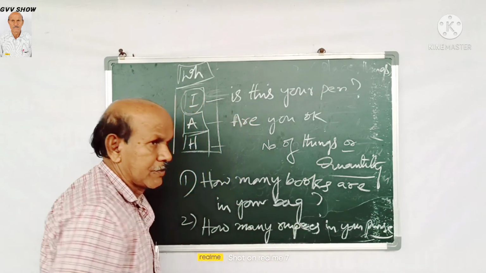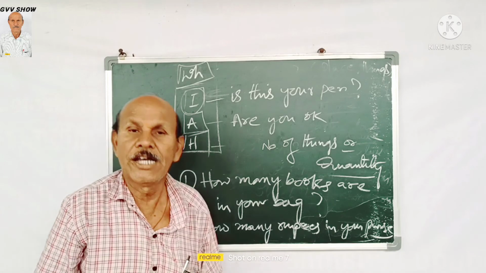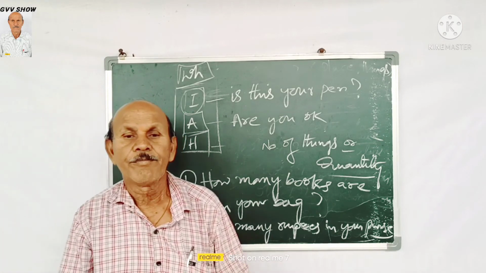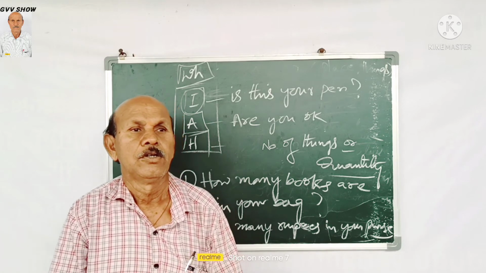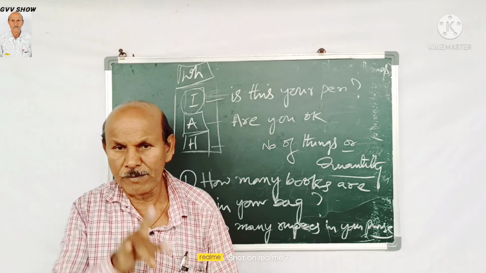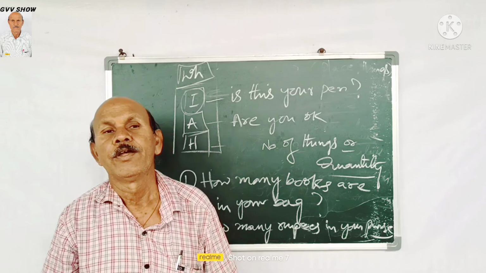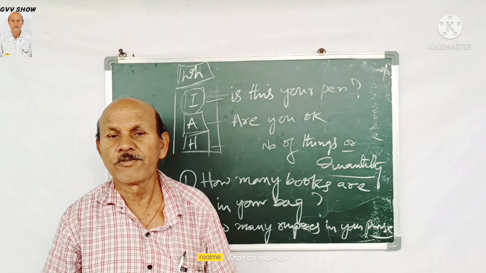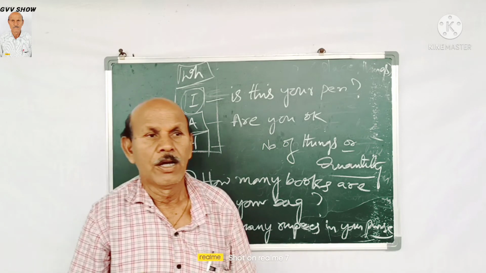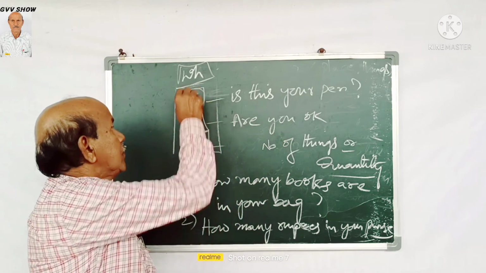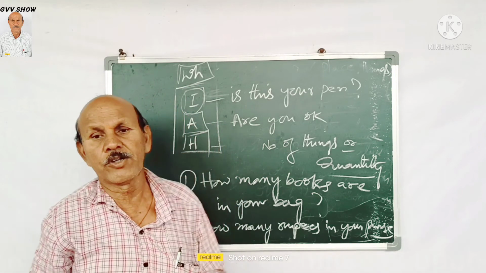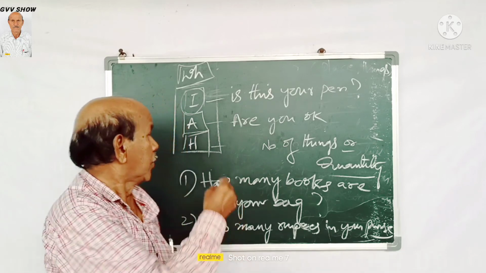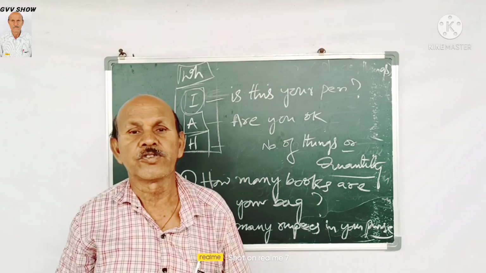So these are questions starting with H. So today we discussed questionnaire letters in the English language. There are so many questions starting with WH, as I said just now. There are 8 or 9 questionnaire words starting with W, and I is also used in questionnaire letters, and A also, and H also.